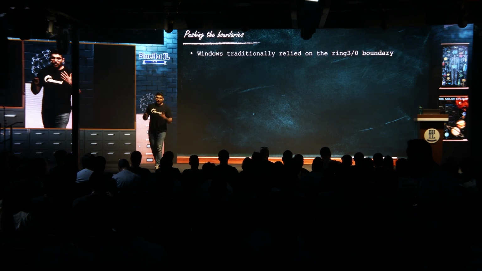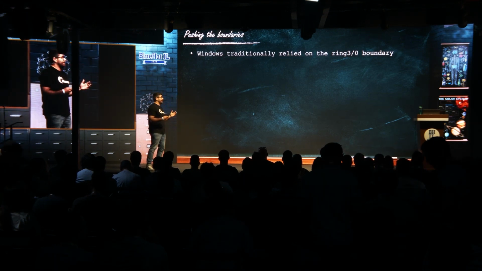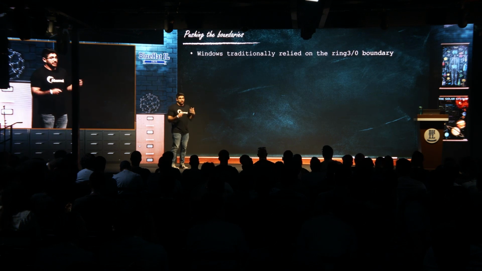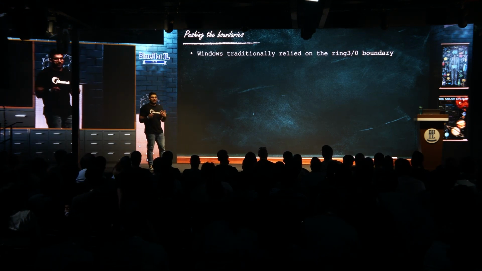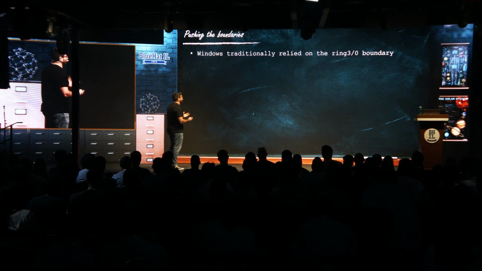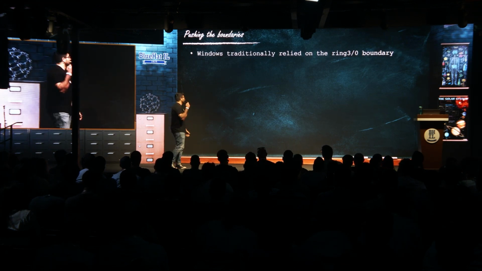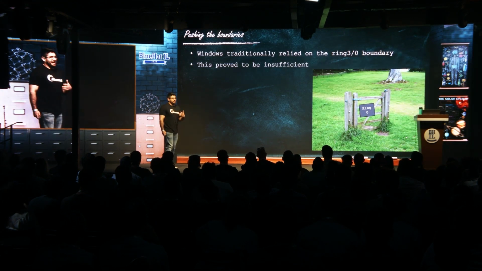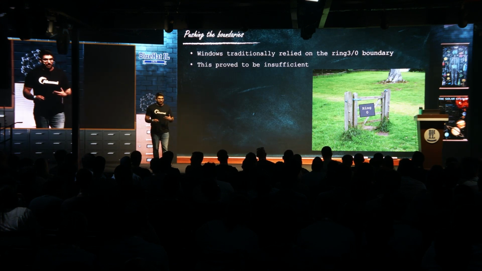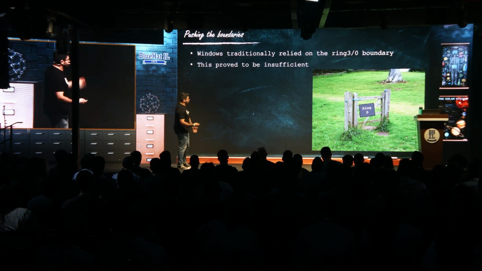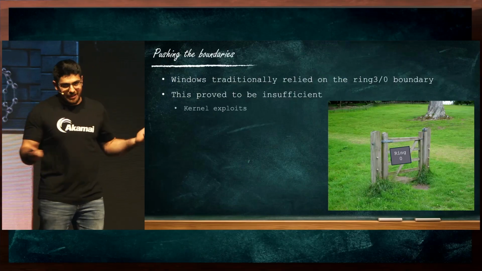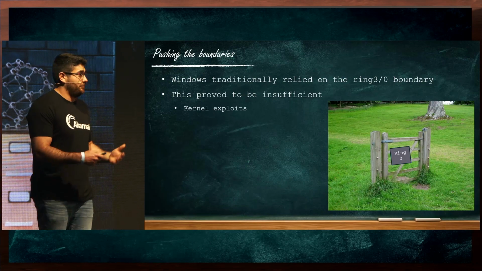The idea was we can use ring 0 to run the kernel, ring 3 to run user mode applications, and this separation will allow us to protect the operating system from user applications and from exploitation. Now, this proved to be insufficient over time as an actual security boundary. Microsoft doesn't even consider it an admissible security boundary today, because attackers can bypass it pretty easily.